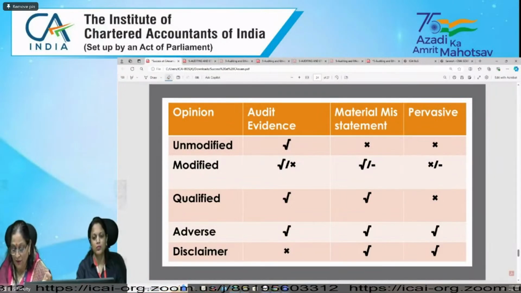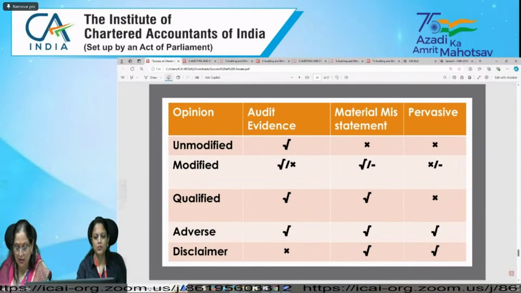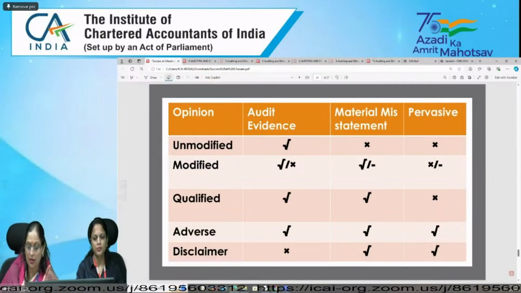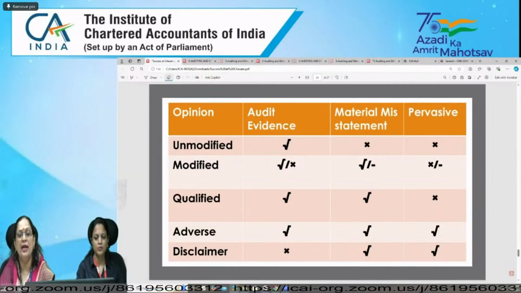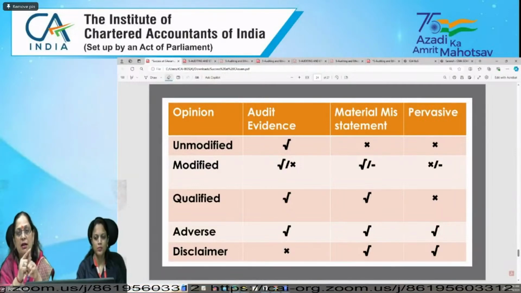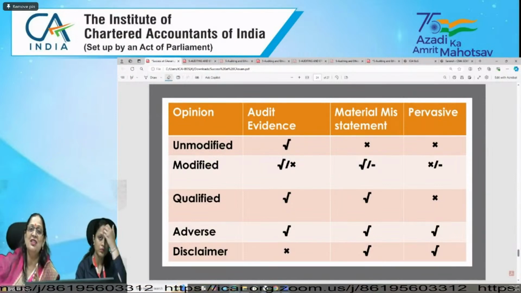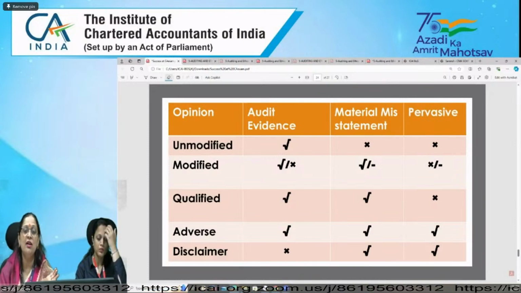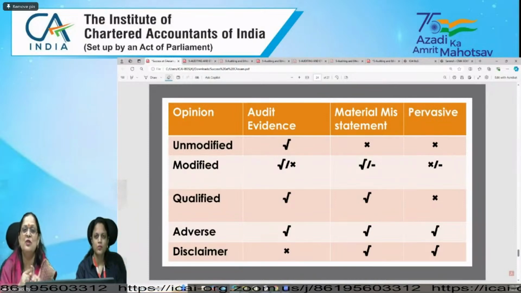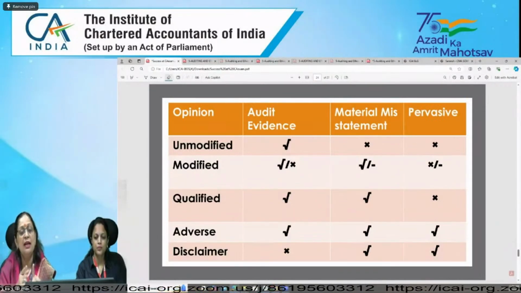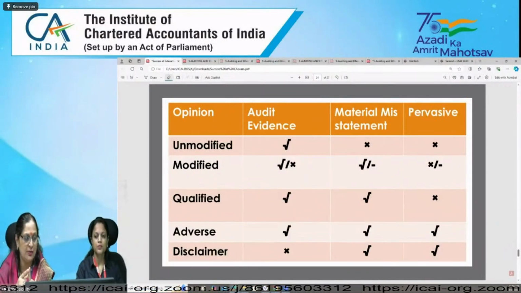So for the income statement, we will check occurrence, that is, transactions recorded in the financial statement have occurred and relate to the entity. It is not that we are talking about A Limited but the transaction happened in B Limited, and we record it. No, we need to check whether it pertains to A Limited, so it should relate to that entity, and we need to check whether the transaction has occurred.